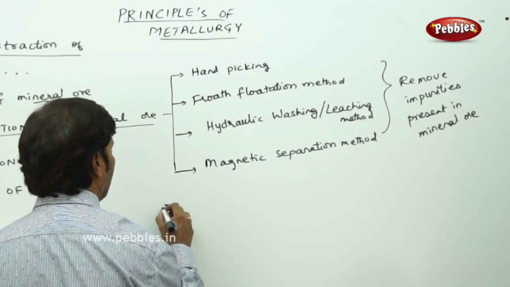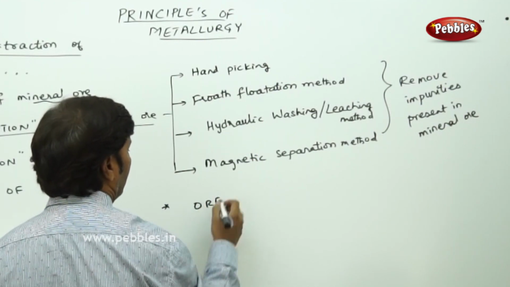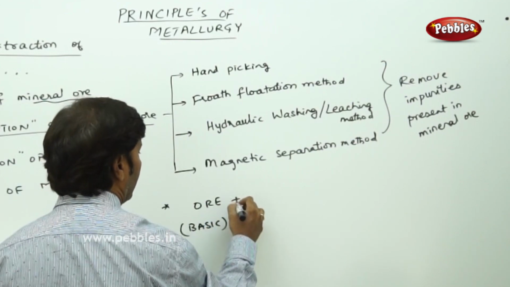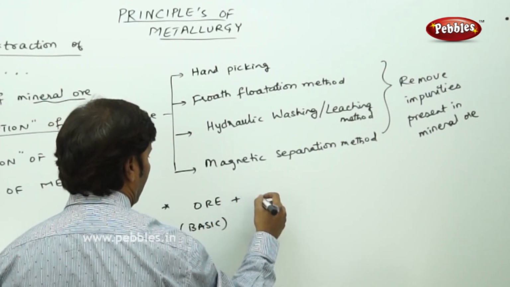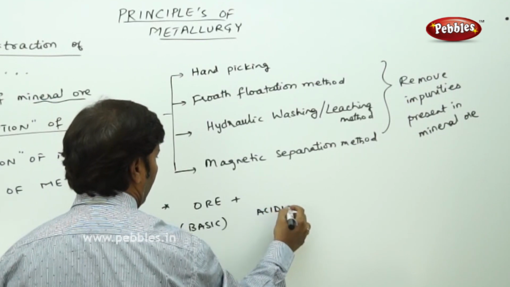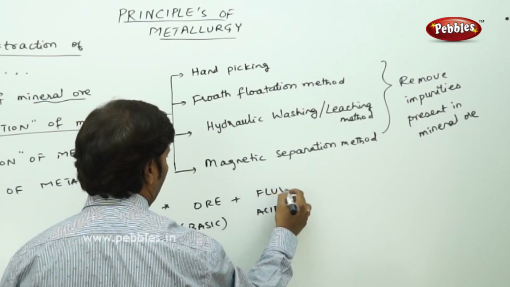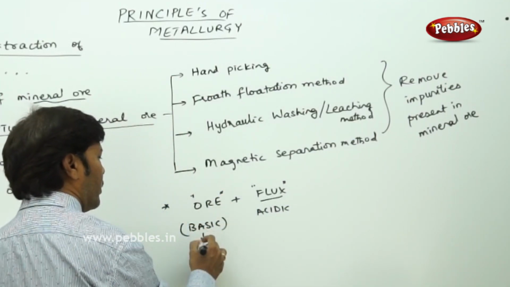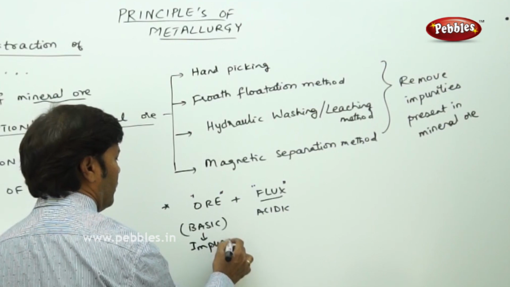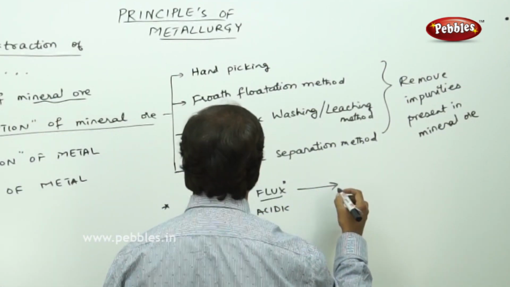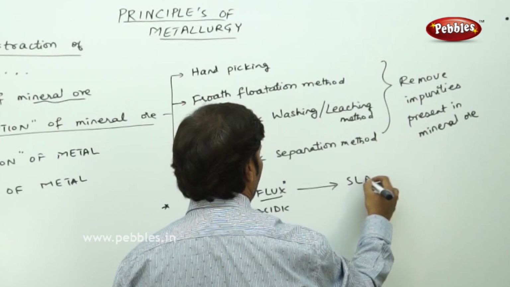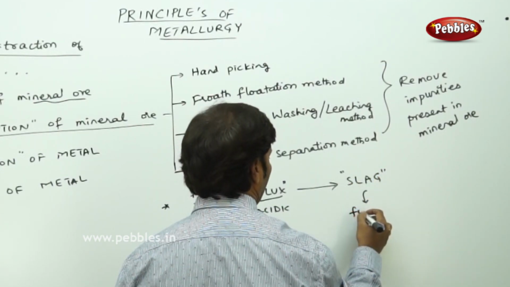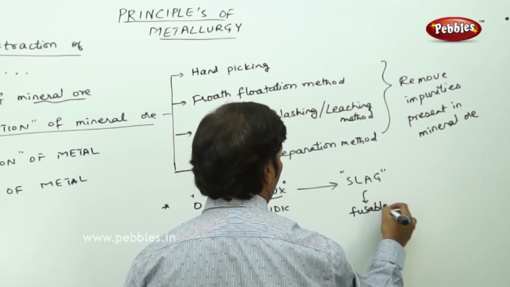If the ore contains basic impurities, then we add acidic flux. The flux added is acidic if the impurities are basic. Then you get a neutralizing substance, a fusible mass called slag.